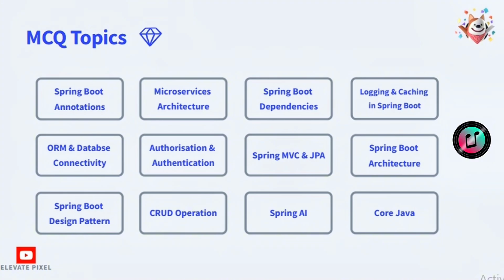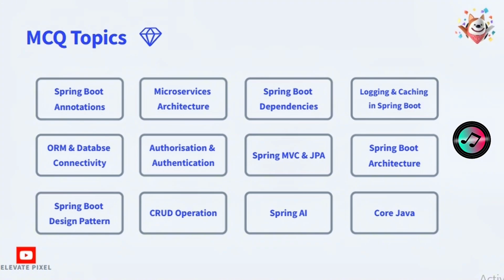Spring AI, one question has been asked from this topic. And from core Java, they will not ask many questions, like in the previous cycle only 2 questions were there from core Java. One is from overloading and overriding, and one is from abstraction. So you have to revise only the basic concepts of core Java, not so in depth. You can revise streams and the features in Java 8. So these are the topics which are important in the MCQ exam.